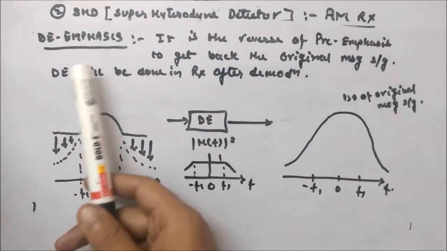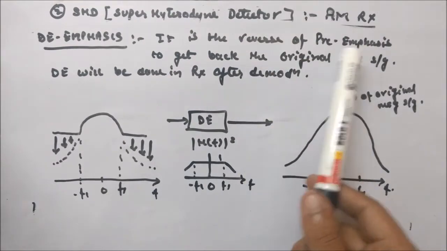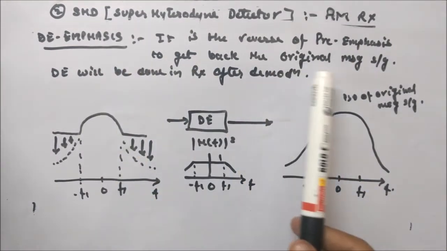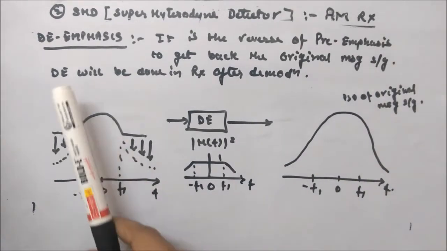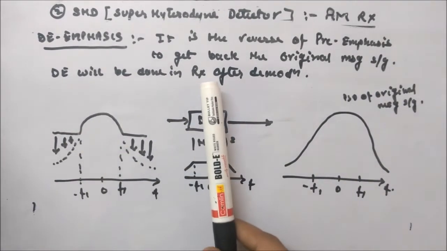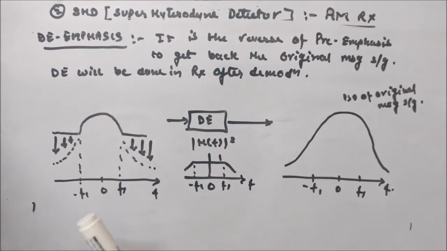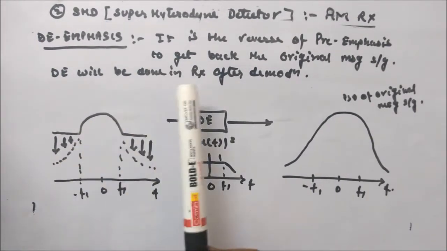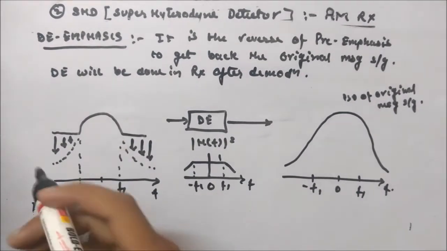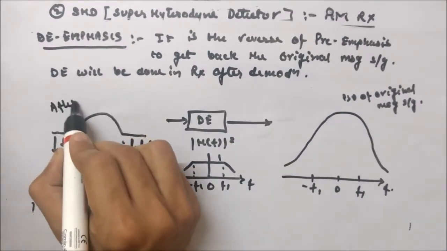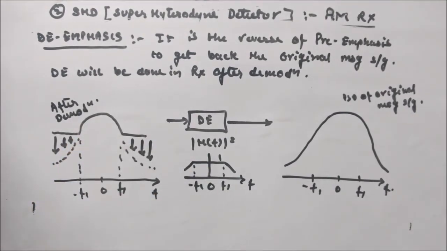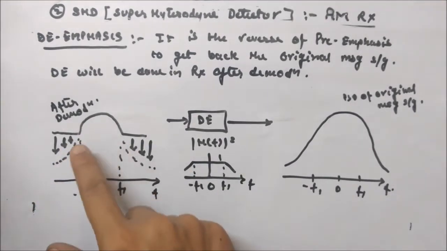Let's look at the de-emphasis circuit. It is the reverse of pre-emphasis, which we were doing on the transmitter side, to get back our original message signal. De-emphasis will be done on the receiver side after demodulation. When you have transmitted, after demodulation, you will get a power spectral density of the message signal like this.